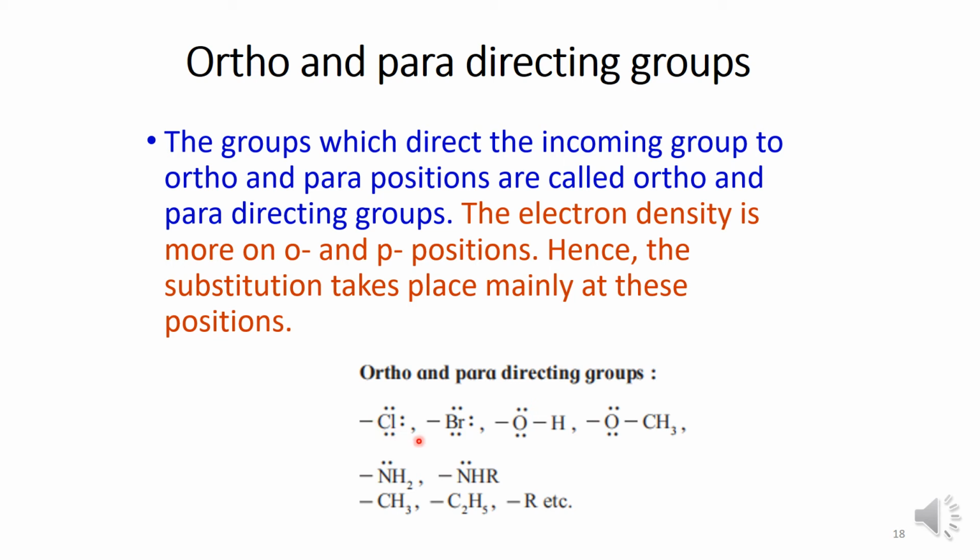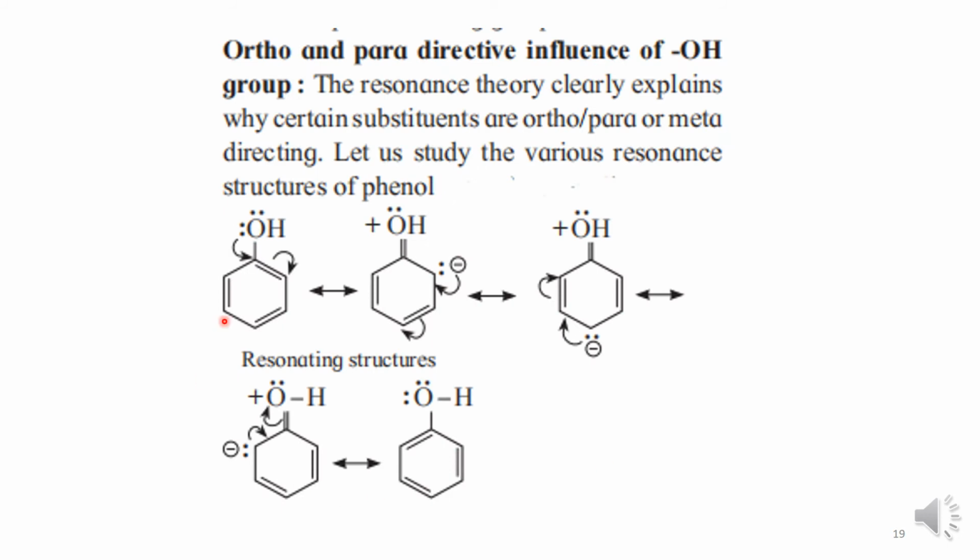These are some ortho and para directing groups. Now let's consider the ortho and para directive influence of the OH group. The resonance theory, which we have done in the organic chemistry chapter, clearly explains why certain substituents give us ortho and para products while certain substituents give us meta products.